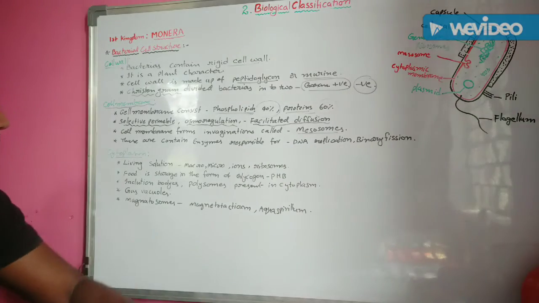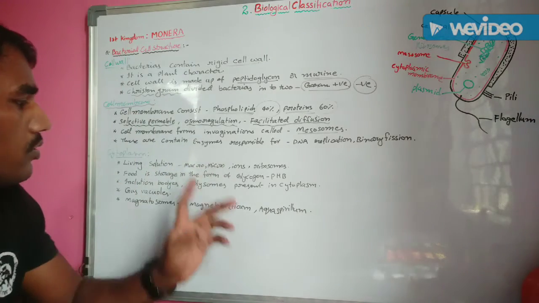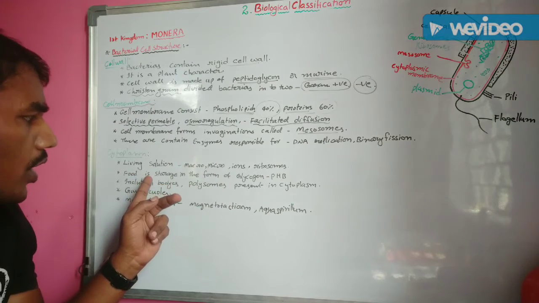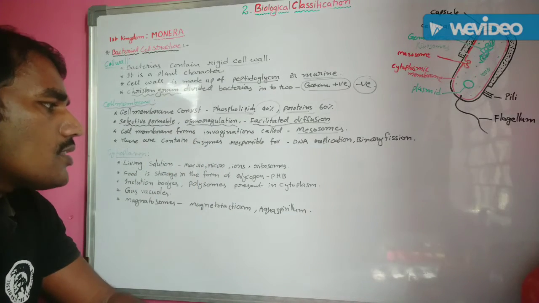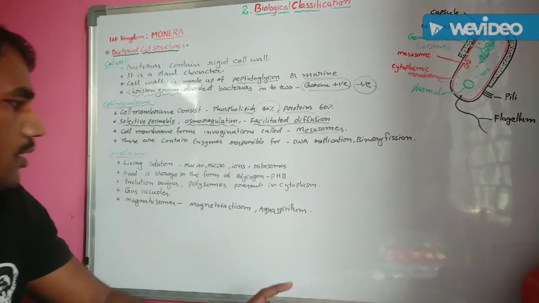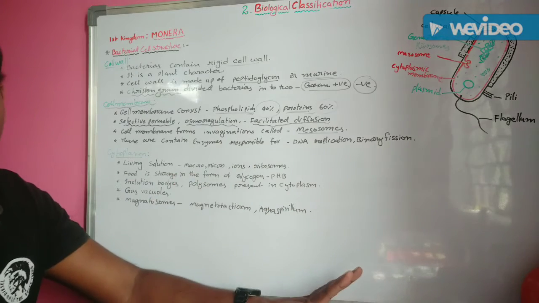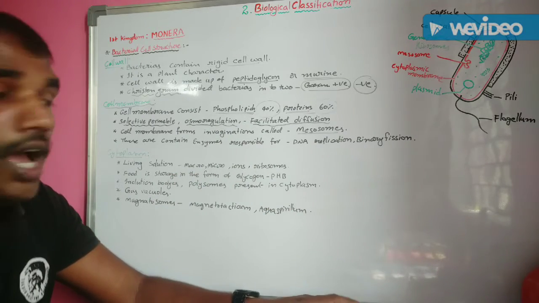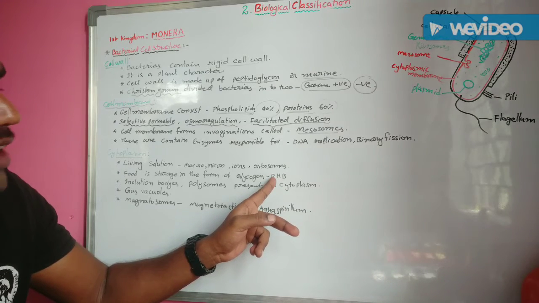Understand? Next one, some food storage granules are also present in this cytoplasm. They are called glycogen. This means the food is stored in the form of glycogen. Other bodies are also present in the cytoplasm.